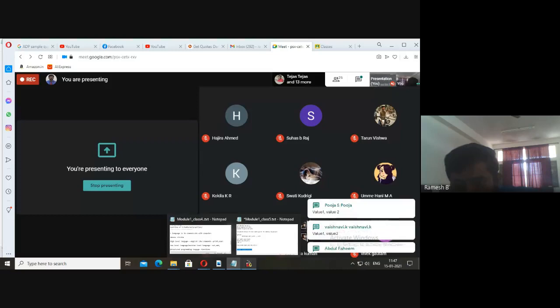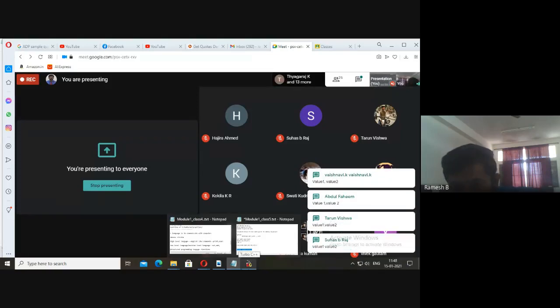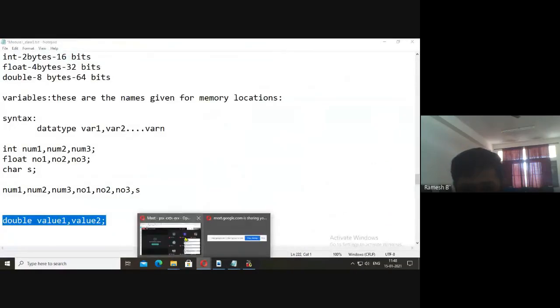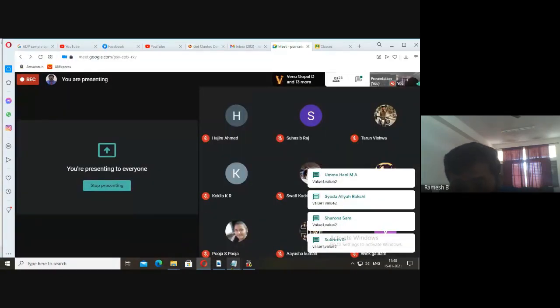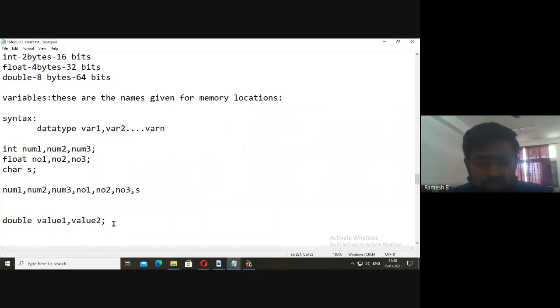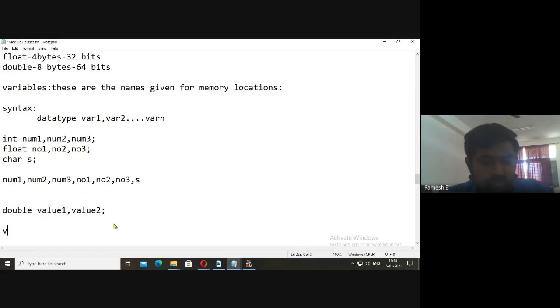Good Vaishnavi, good Pooja, good Abdul, good Kokila, good Suhas, good Sharona, good Sukrut. You see there, in this example, value 1 and value 2 are the variables.